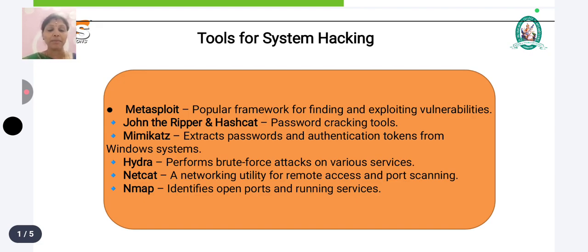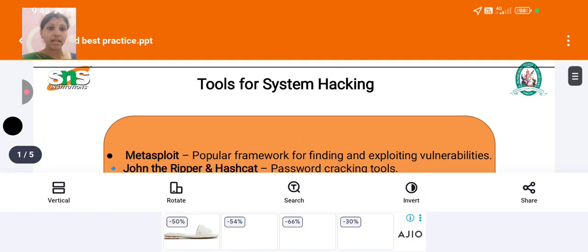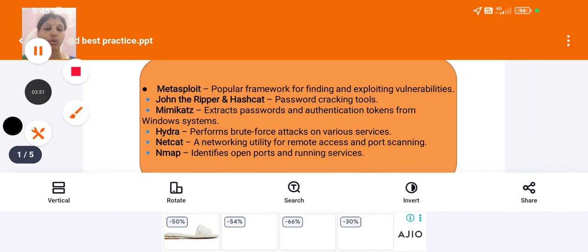And Nmap is also a tool for system hacking. It is used to identify unauthorized access in our Windows systems, and to identify networking-related issues, such as open ports and running services. All of that we can check with the help of Nmap. In order to avoid unauthorized access, we use these kinds of tools beforehand to check whether some issues are there or not.